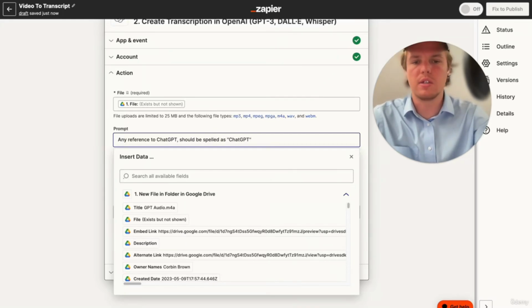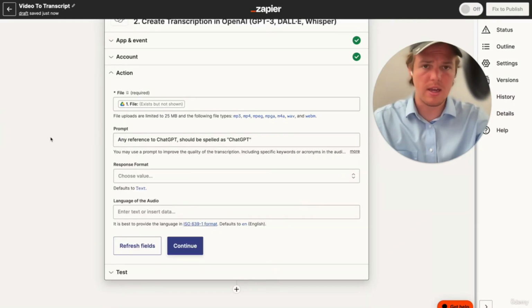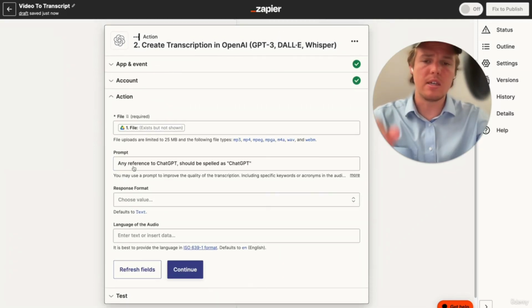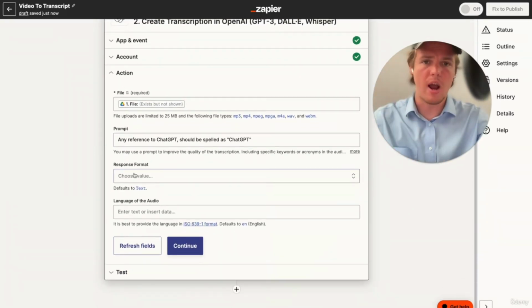And then what you can do obviously is make a list of words that you notice in your business or your personal videos get misspelled a lot, which is annoying. But with GPT and the Whisper API, we're able to really fine tune it so we don't have to go back and look through the whole transcript and reorganize it and fix words that are misspelled.